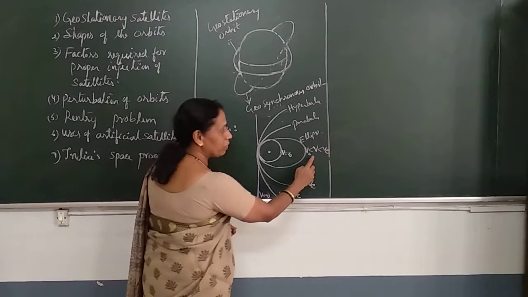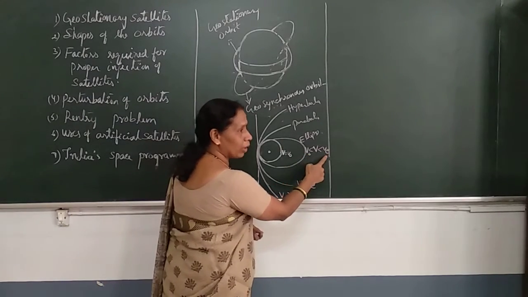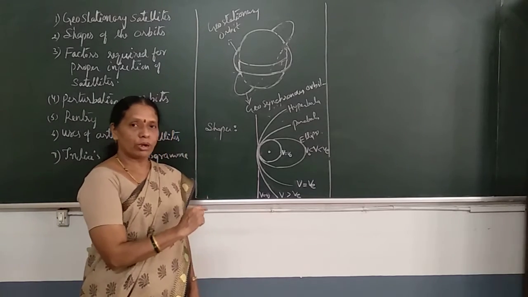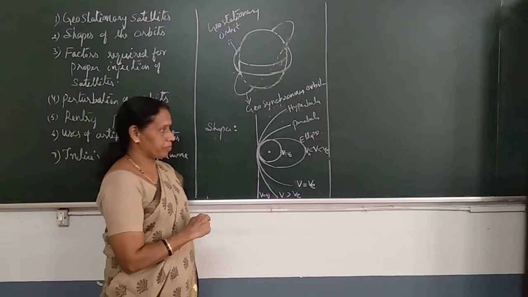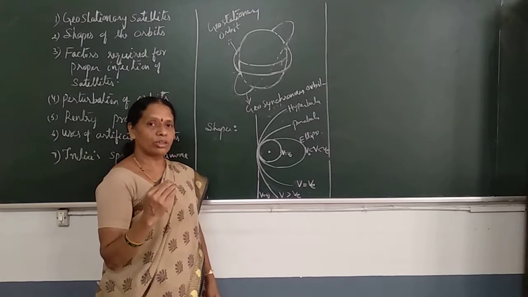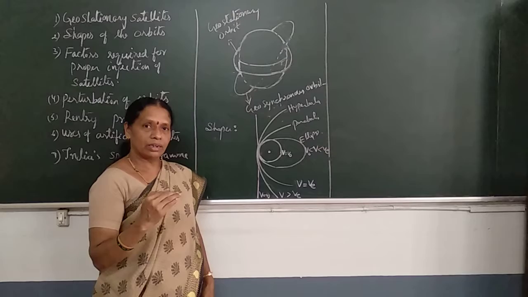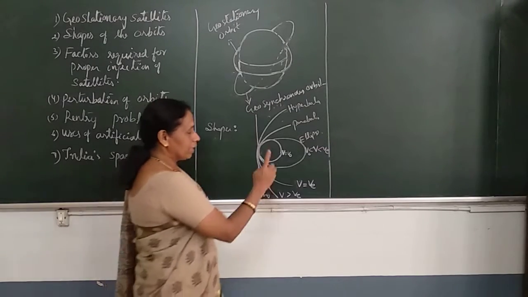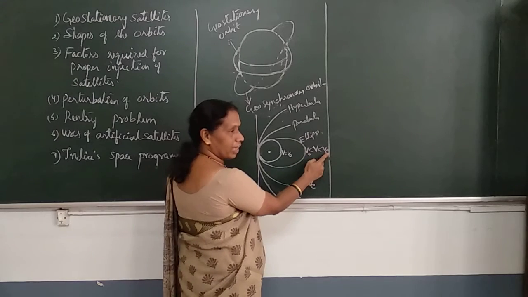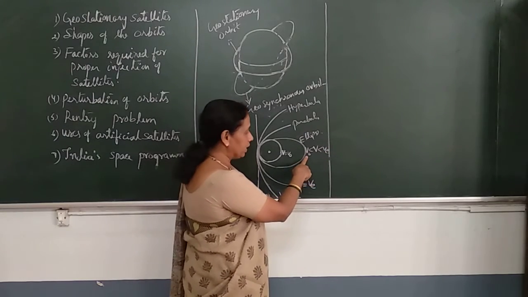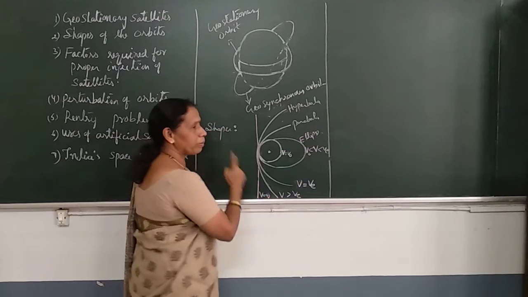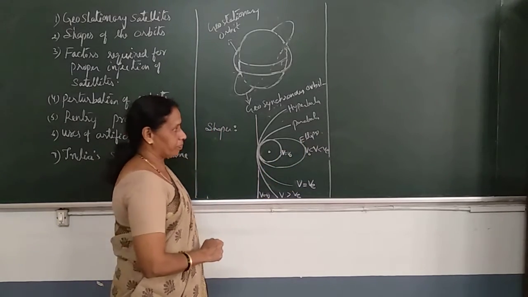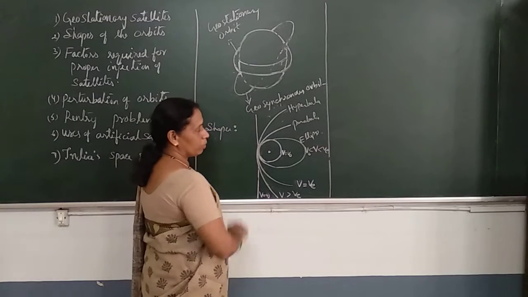If the velocity is between the orbital velocity and the escape velocity, so I had explained both orbital velocity and escape velocity in the previous class. What is escape velocity? The minimum velocity required to make the satellite escape from Earth's gravitational field. If the velocity is between these two, less than escape velocity, more than orbital, in that case, the shape of the orbit is an ellipse. The satellite takes an elliptical orbit. It rotates in the elliptical orbit.